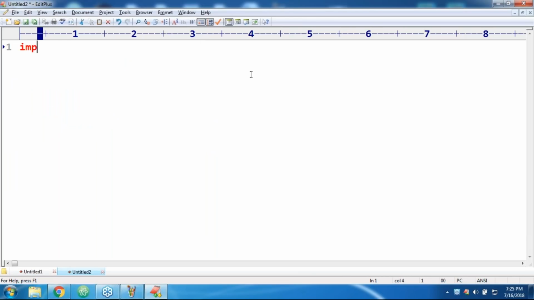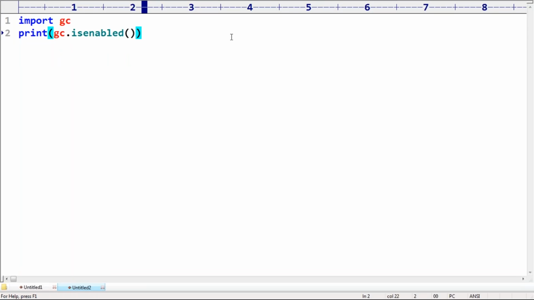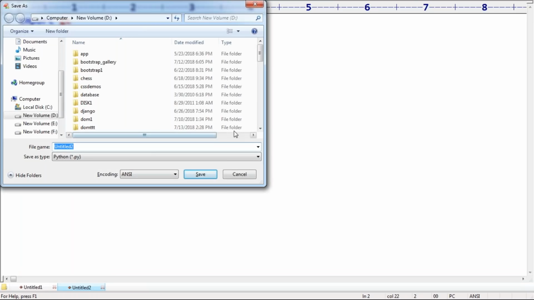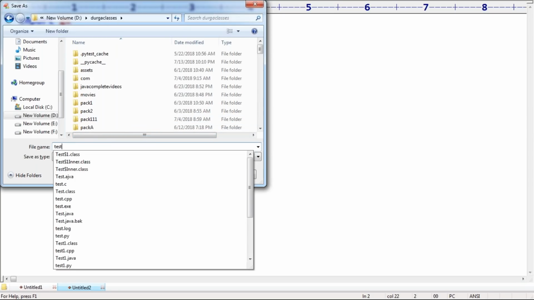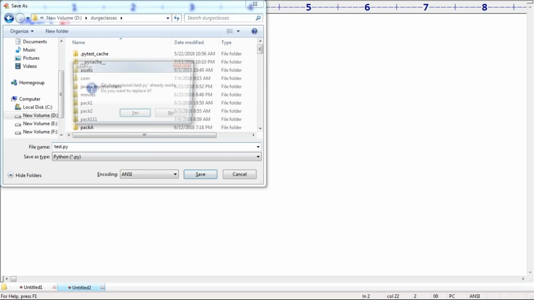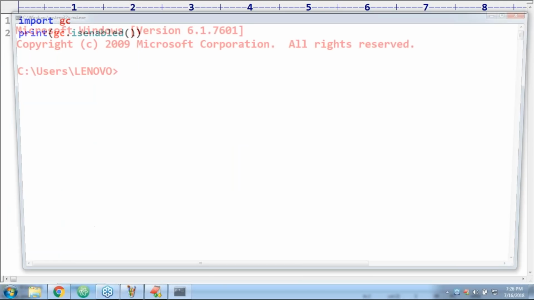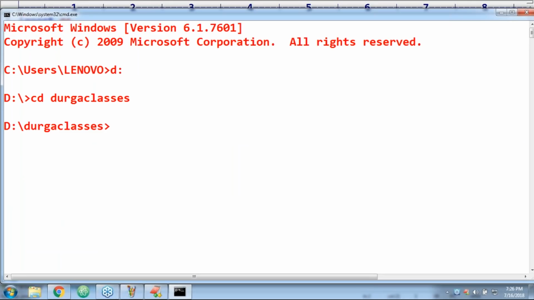Here I'm writing import gc, because I want to use the GC module. Sir, print gc.isenabled. Regarding isenabled or not, I want to check. What answer are we going to get by default? Can anyone guide? The answer we will get by default is enabled only. So by default it is enabled only, sir. Let me cross check. Is it really enabled or not?